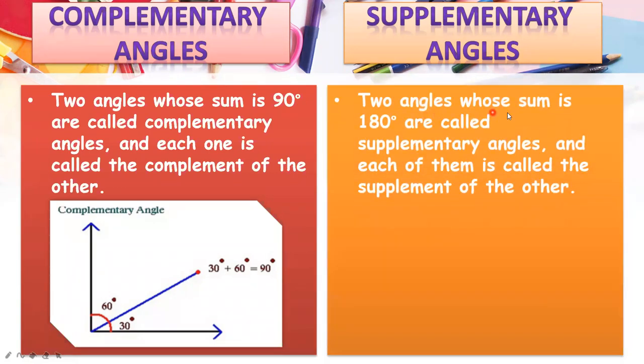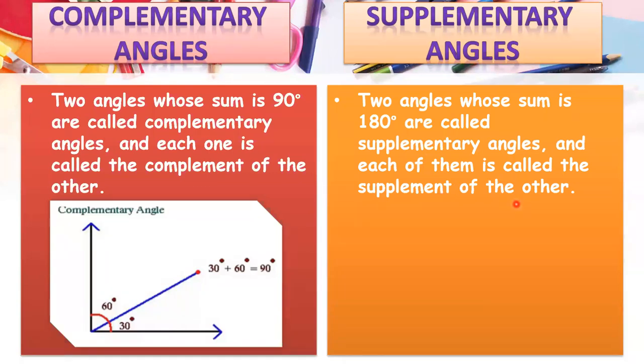Two angles whose sum is 180 degrees are called supplementary angles. It means if you have any two angles and you add those two angles, then after addition you will get the answer 180 degrees. So you will say those angles are supplementary angles, and each of them is called the supplement of the other.